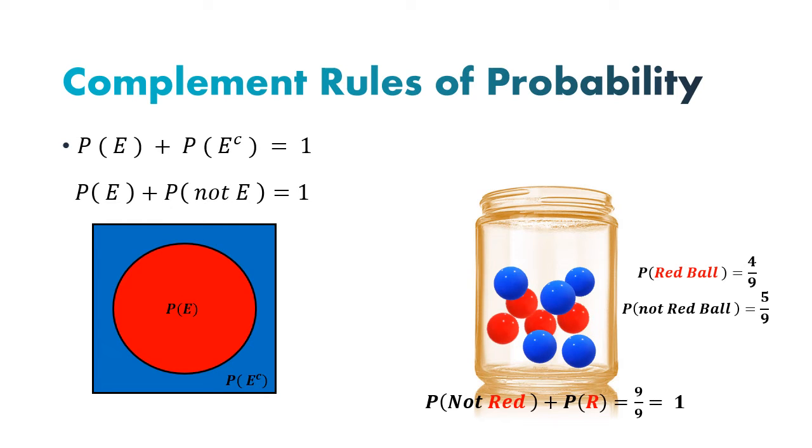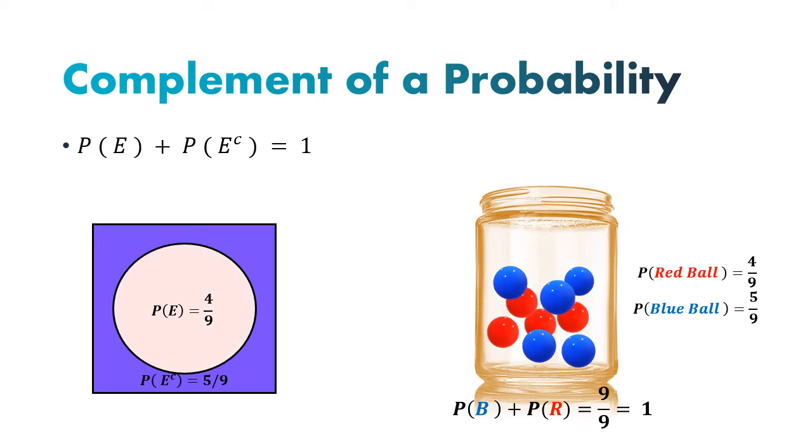Notice if we add these two fractions, it is 1. Also, we can find the probability of the complement of the event by subtracting the probability of the event from 1.